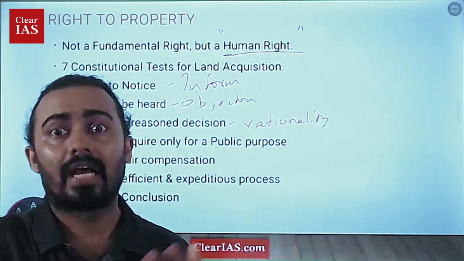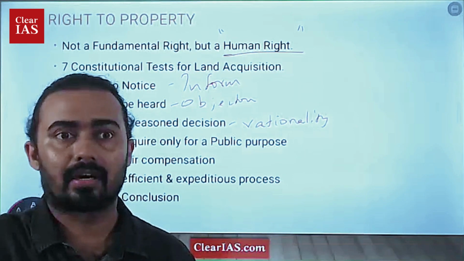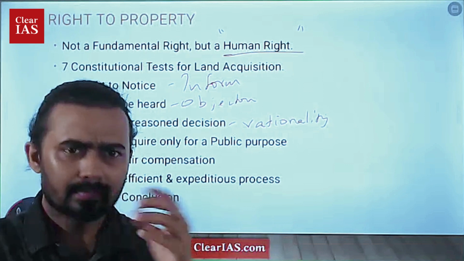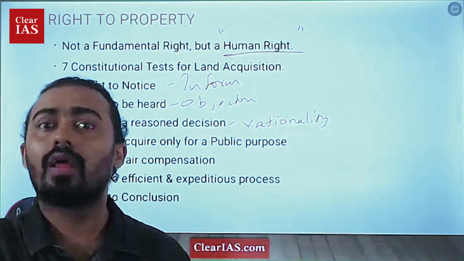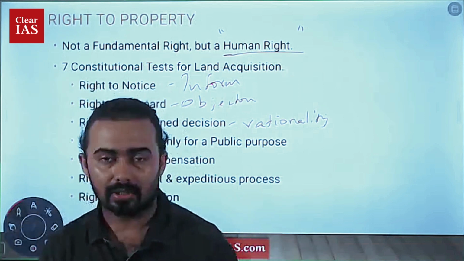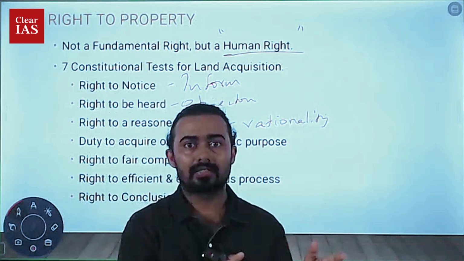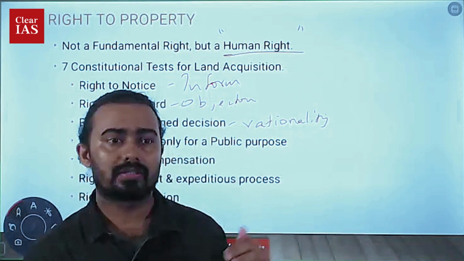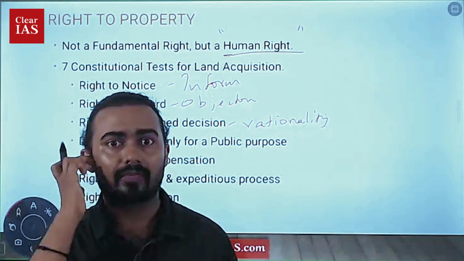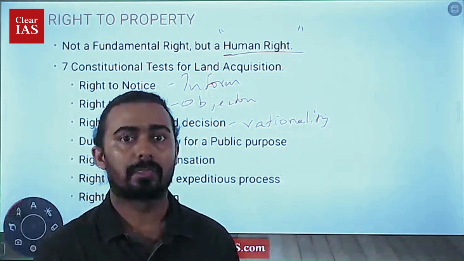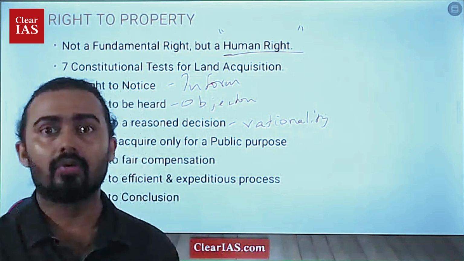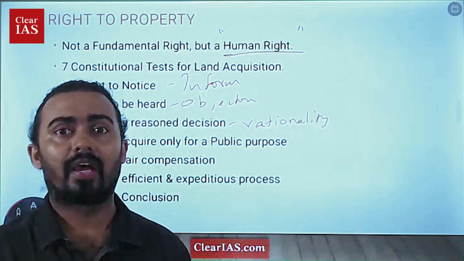The fifth one is the right to be paid compensation. Recently, because of a lot of national highway and state highway development, the government is acquiring a lot of land, and they are giving a good amount of money to the people, depending on the market values. For example, if the planned road goes through a village area or through a city area, the rate will definitely be different. According to the rate difference, the government gives money to those people, and then only acquires the land. That is a very important thing: there should be fair compensation.